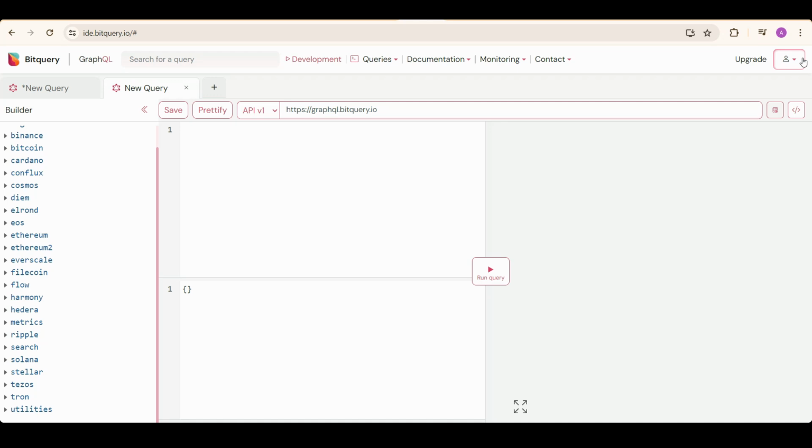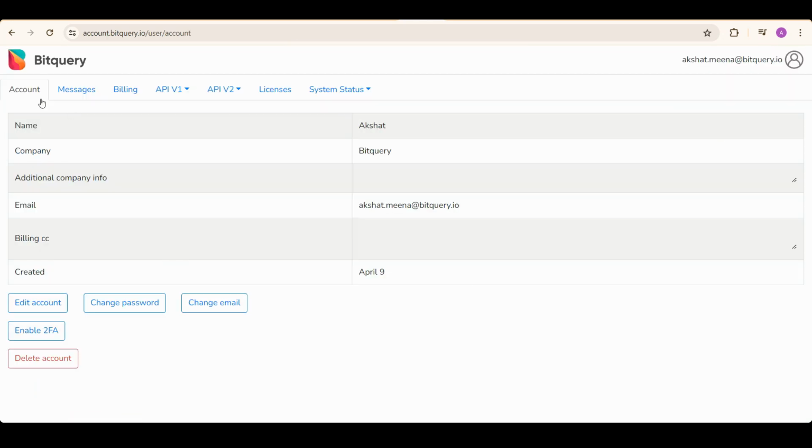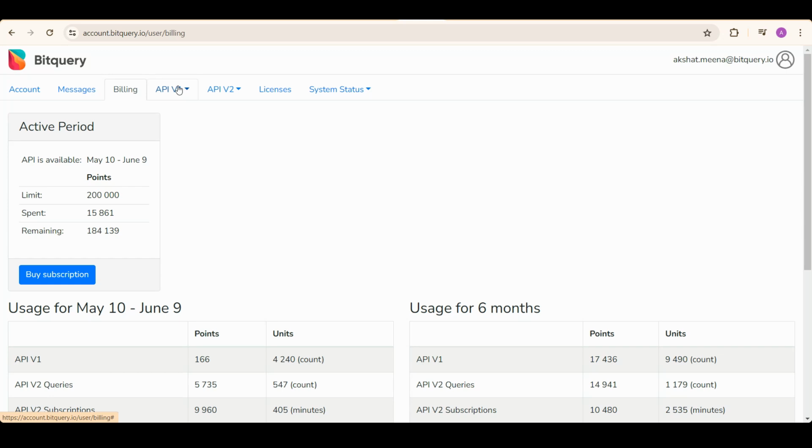One more thing, you can check all sorts of details here in the account. You can check the account info here, also the billing info, and also the API V1 related info. You can get the API keys for V1 from here, and also the API V2 access tokens from here. You can just generate a new application and generate a new access token from here. You can check the system status of API V1, API V2, and also the API V2 EAP, like how much is the delay in the data fetching.